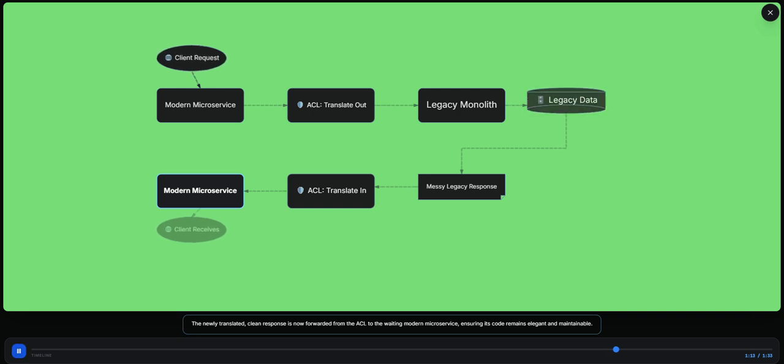The newly translated clean response is now forwarded from the ACL to the waiting modern microservice, ensuring its code remains elegant and maintainable. Finally, the modern microservice sends the processed clean response back to the client application, completing the request cycle seamlessly. The client remains unaware of legacy complexity.